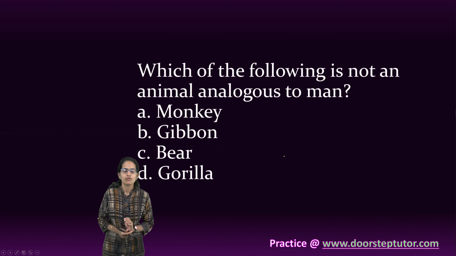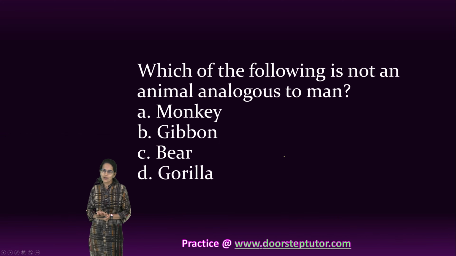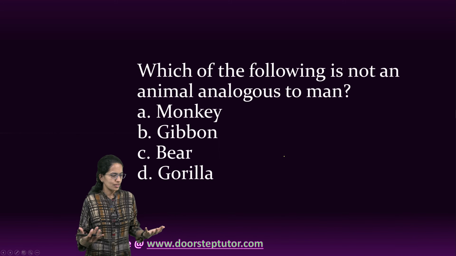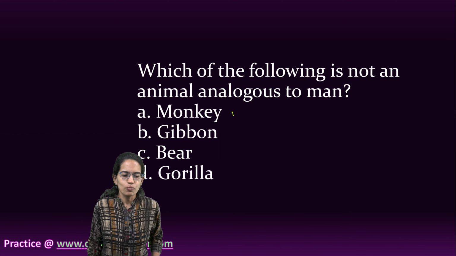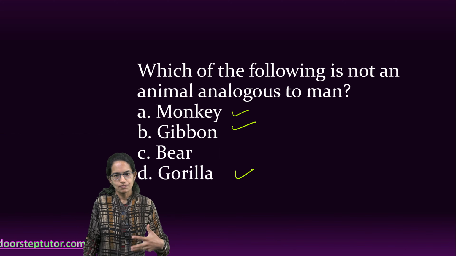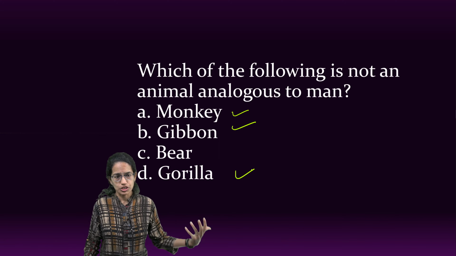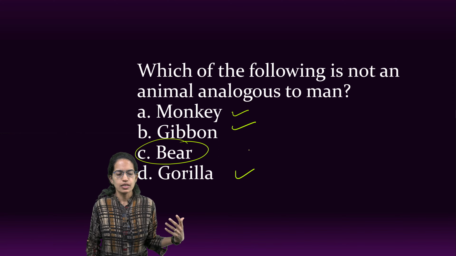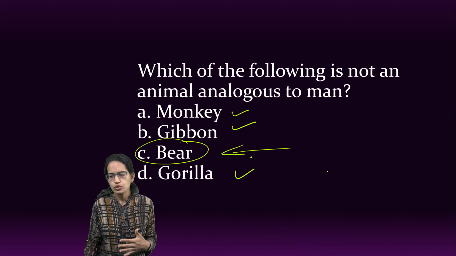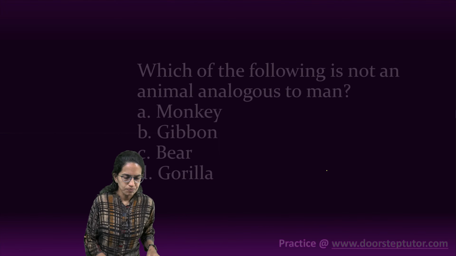The next is, which of the following animals is not analogous to man? Now this is a direct question that you can answer. Monkey, gibbon and gorilla are the evolutionary change of apes. However, bear is a different animal. So here we have bear as the correct answer.